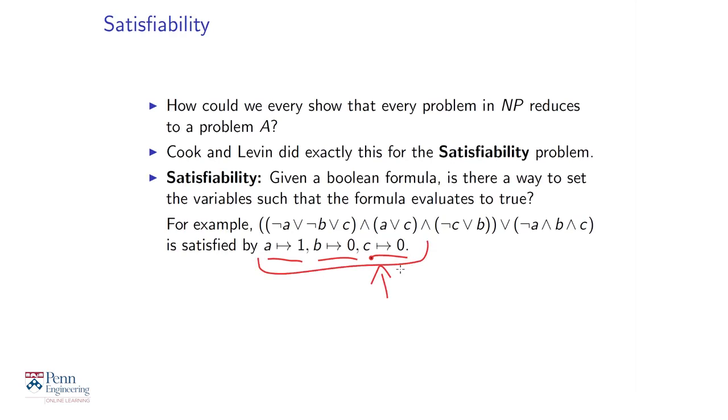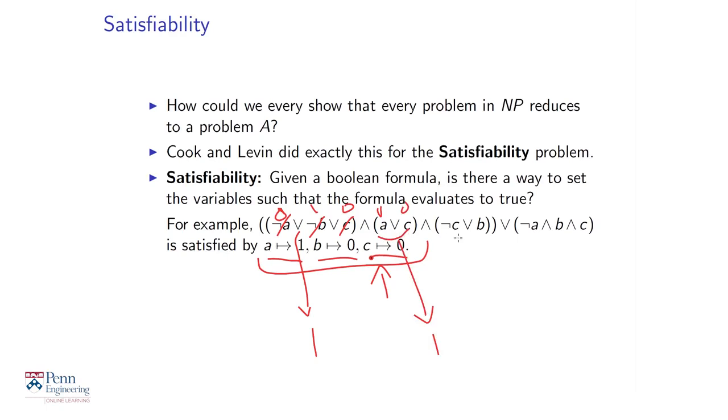So let's check for ourselves that this is a satisfying assignment. If you give A the value 1, what happens to not A? Well, that becomes 0. Not A is the opposite of A. Not B: B has the value 0, so not B has the value 1. C has the value 0, so this is just 0. 0 or 1 or 0 is 1. The OR is 1 whenever any one of the variables is 1, so this part gives the value 1. A or C: now A is 1 and C is 0, so A or C is also 1. So this part also has the value 1.